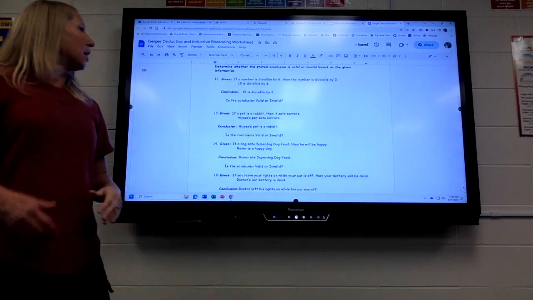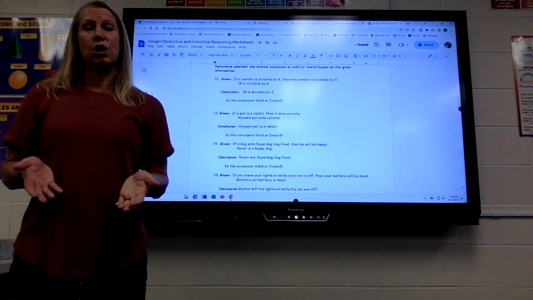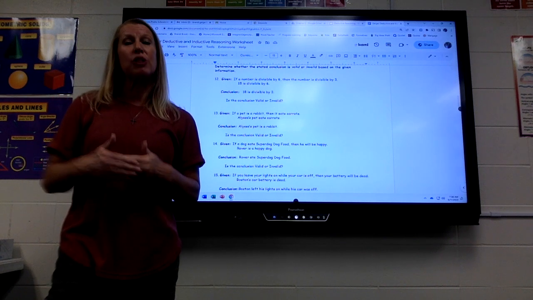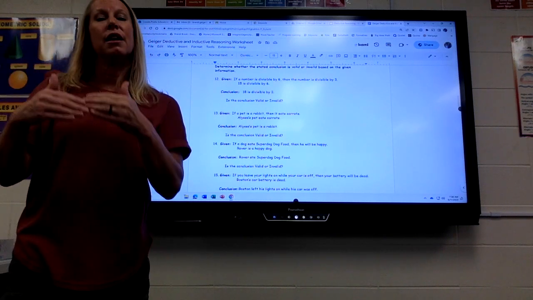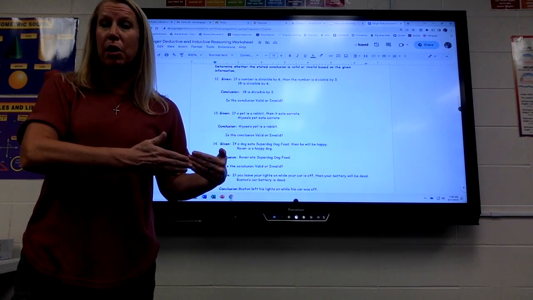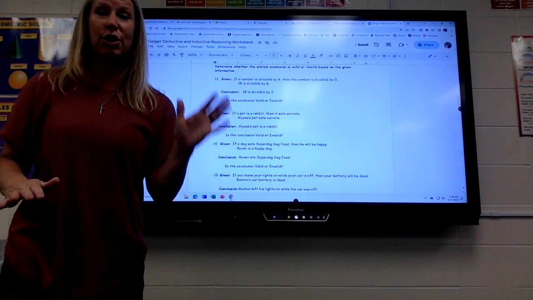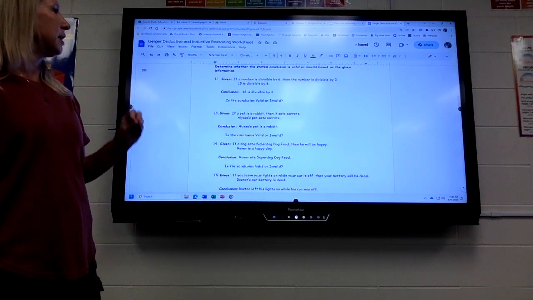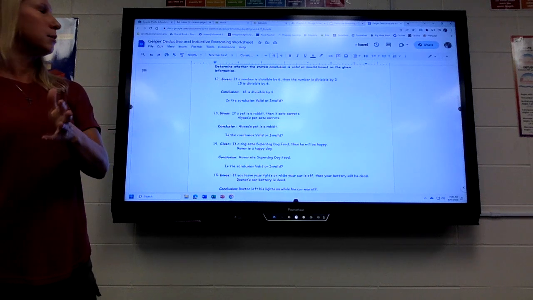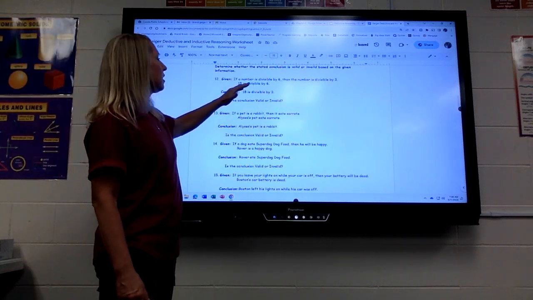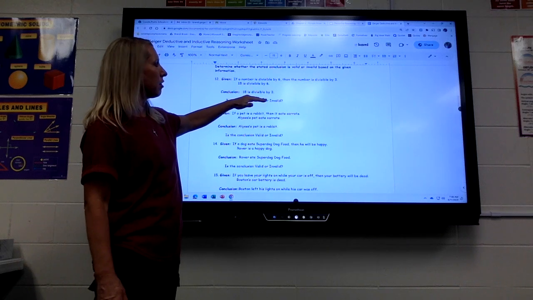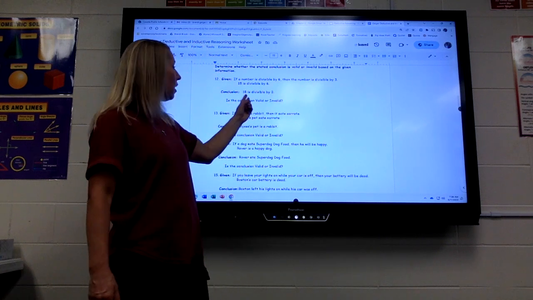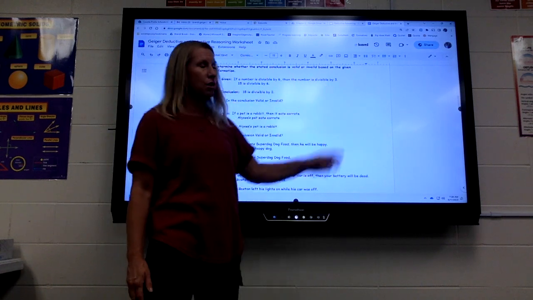Some of these are going to give a conclusion, and you're going to determine whether it's valid or invalid. If the conclusion matches the then part, it's valid. If the conclusion goes along with the if part, it's invalid. You can never conclude the if part. So this says if a number is divisible by 6, then the number is divisible by 3. 18 is divisible by 6, so I'm going to conclude that 18 is divisible by 3. So this goes along with the then part, so that's good. That's valid. You want the conclusion to match the then part.